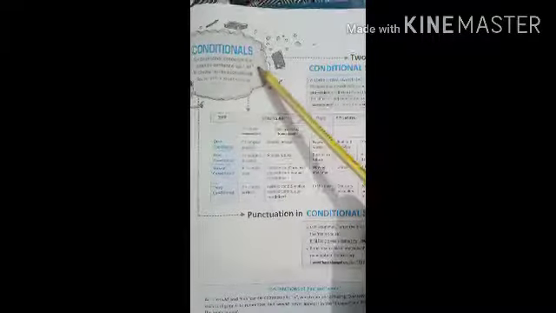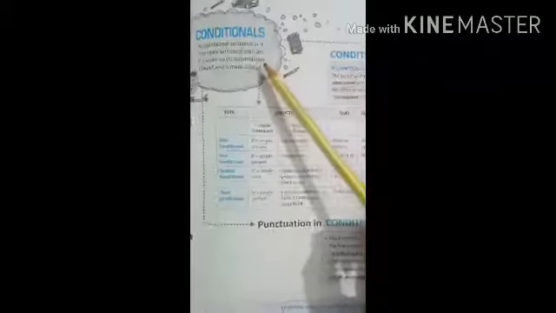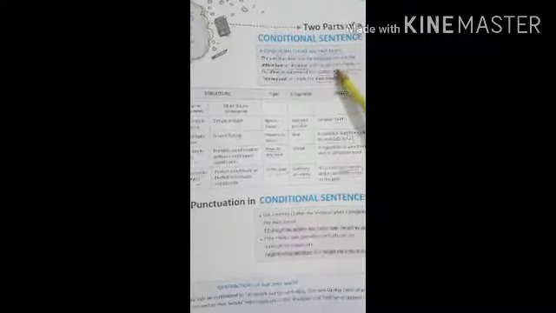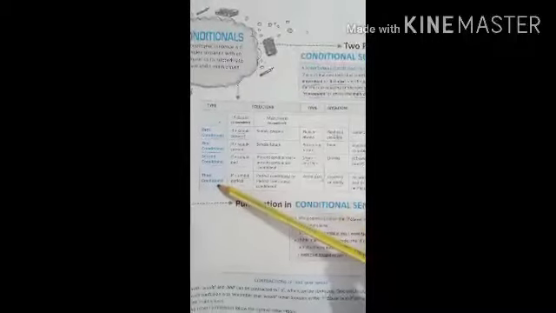Your next topic, conditionals. A conditional sentence is a complex sentence with an if clause as its subordinate clause and a main clause. Conditional, two parts of a conditional sentence. The part that describes the condition is called the antecedent or if clause, and the part that expresses the effect or outcome of the condition is called the consequent or simply the main clause. Types are here: zero conditional, first conditional, second conditional and third conditional.